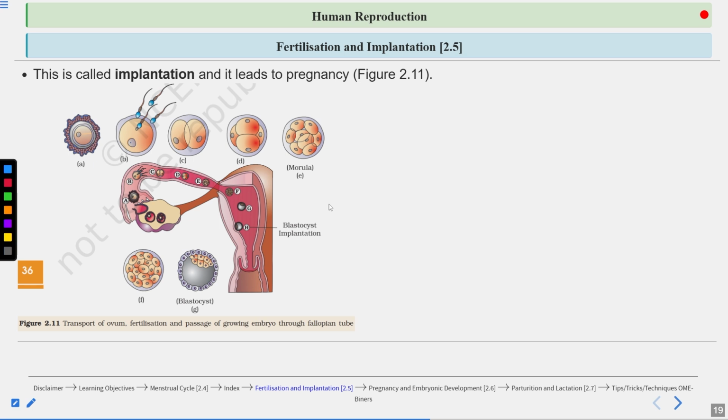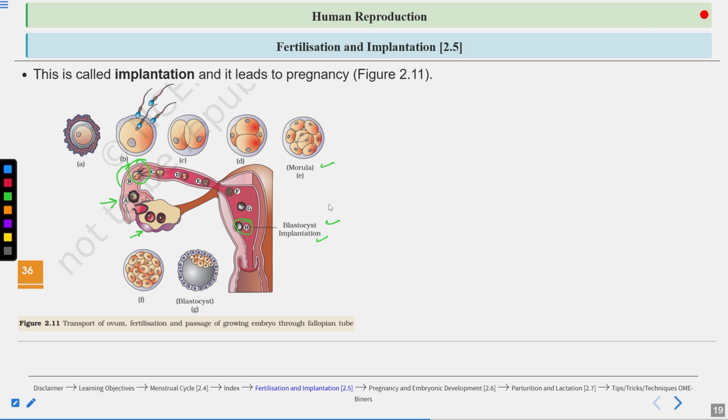So here you can see the ovum is released from the ovary. This egg is collected by the fimbriae located in the infundibulum region of the fallopian tube. Then the egg will move to the ampullary region, where fertilization takes place. After fertilization, the zygote is formed. Then the zygote undergoes cleavage to form the morula, and from the morula, the blastocyst is formed, and this blastocyst gets attached to the uterine wall. This process is known as implantation.